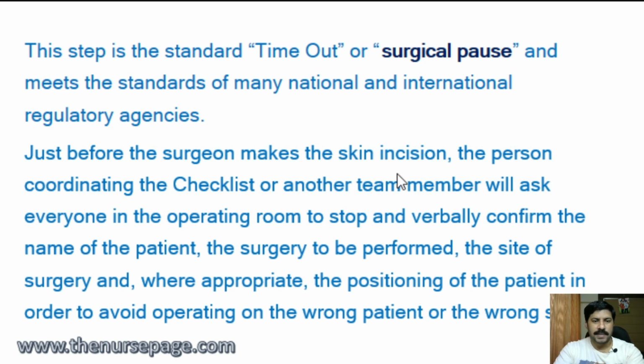Just before the surgeon makes the skin incision, the person coordinating the checklist or another team member will ask. It will be either a coordinator or the circulating nurse who rechecks with the checklist, and everyone in the operating room stops and verbally confirms the name of the patient, the surgery to be performed, the site of the surgery, and where appropriate, the positioning of the patient, in order to avoid operating on the wrong patient or wrong site.